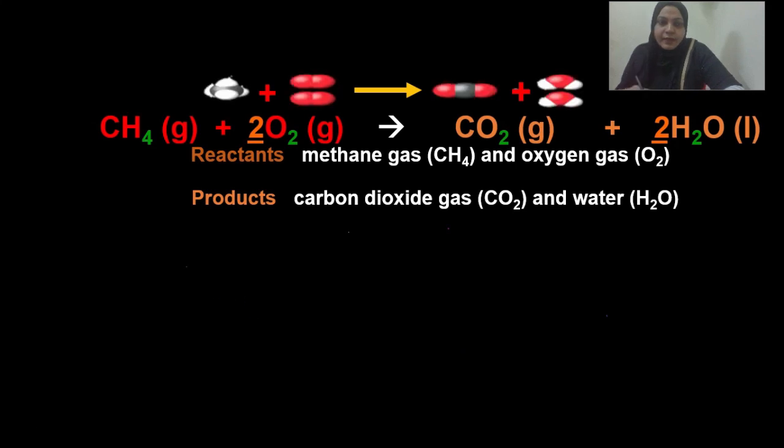For example, here methane reacts with oxygen, and carbon dioxide and water are formed. So here methane and oxygen are the reactants and carbon dioxide and water are the products. Here we can first write the atomic masses. Do you know the atomic mass of carbon? Carbon is 12, oxygen is 16 and hydrogen is 1.